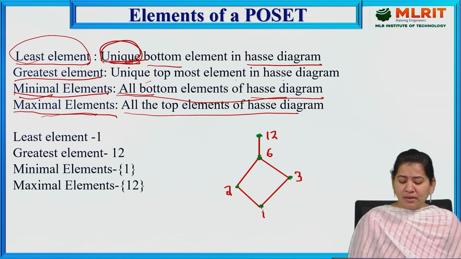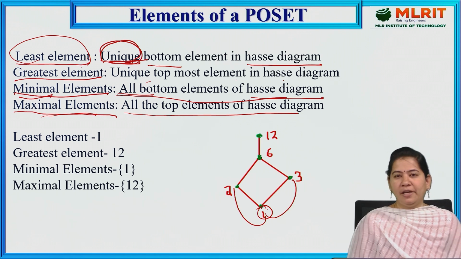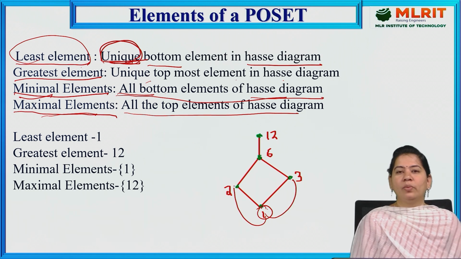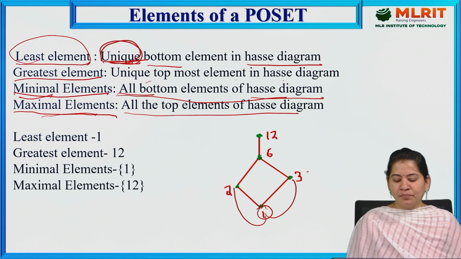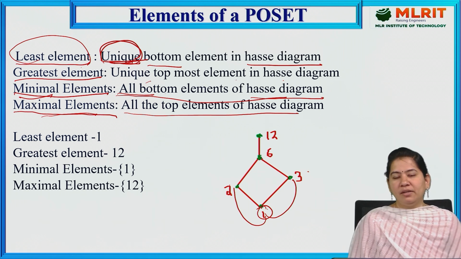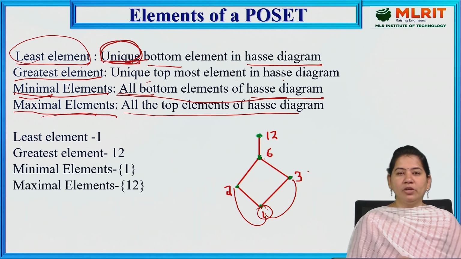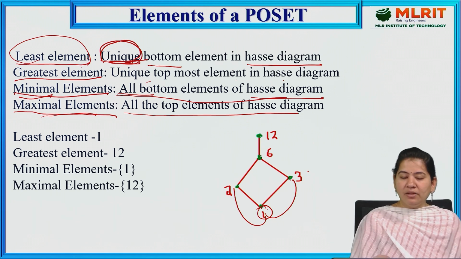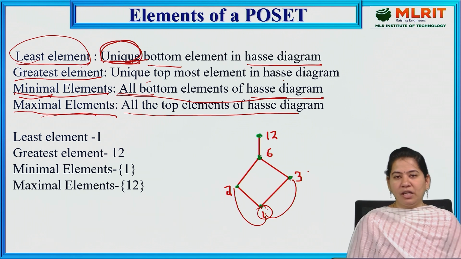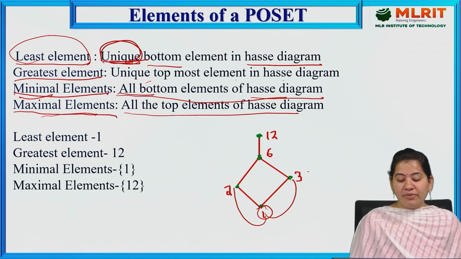If you observe, 2 is divisible by 1 and 3 is divisible by 1, so we have connections 1 to 2 and 1 to 3. Now 6 is divisible by 2 and 6 is divisible by 3, so there is a line between 2 and 6, and between 3 and 6. That is why we have these connections.